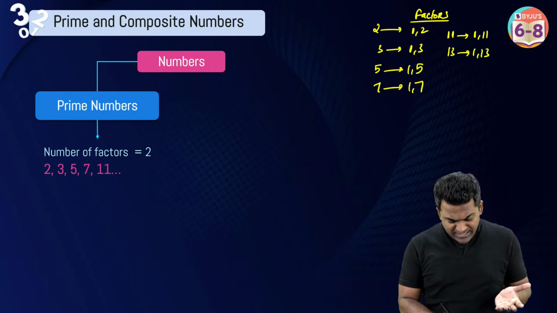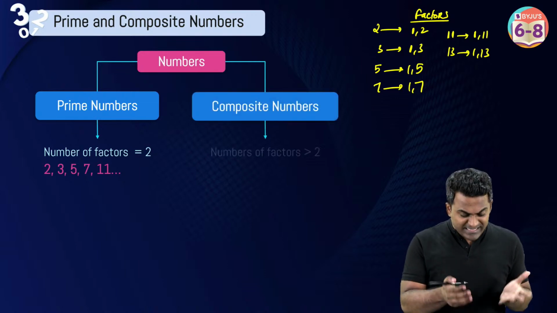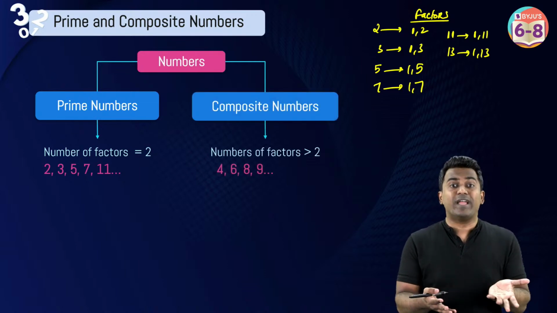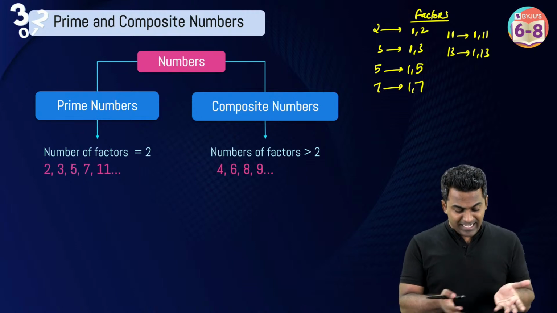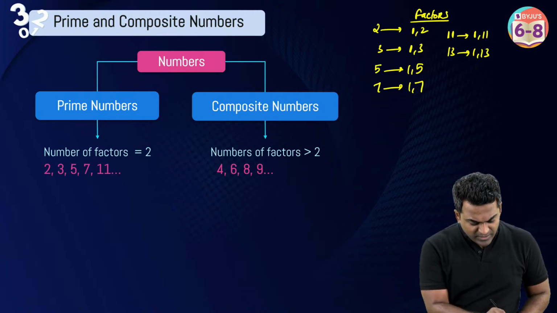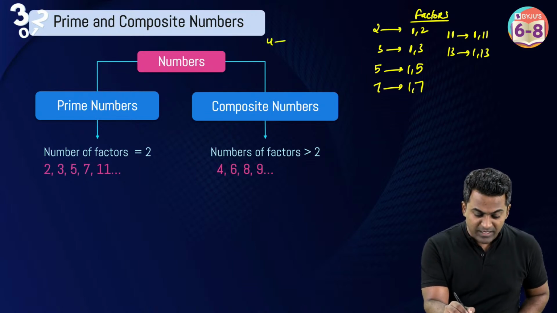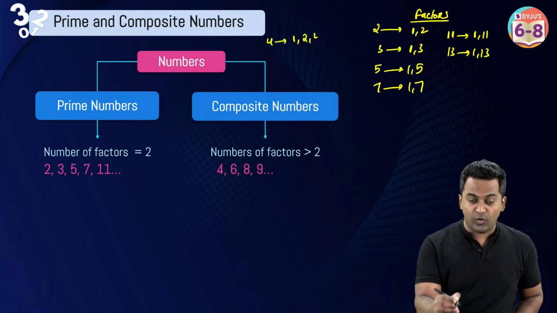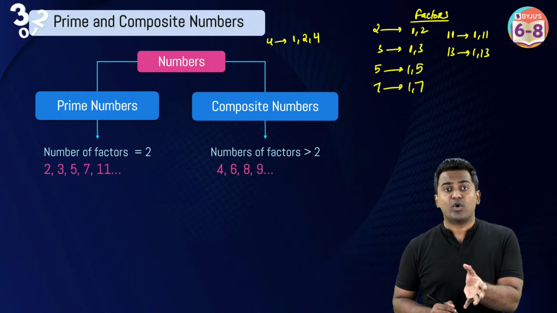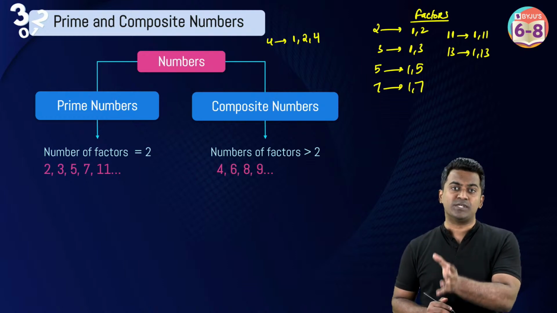Okay. Composite numbers are opposite of prime numbers. Now these are numbers which have more than two factors. All right. Like for example 4. How many factors will 4 have? 4 is going to have three factors. 1, 2 and 4. That's the reason why 4 is the first composite number.